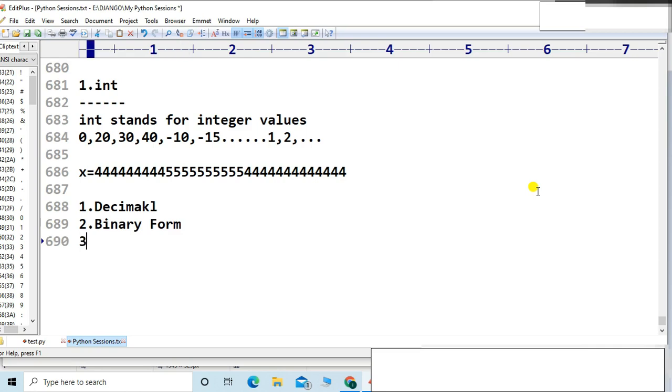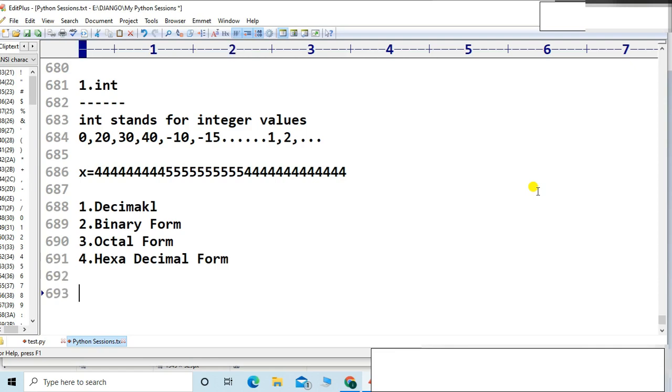A third one is the octal form. And the fourth one is the hexadecimal form. We can represent an integer value in Python by using the following ways.